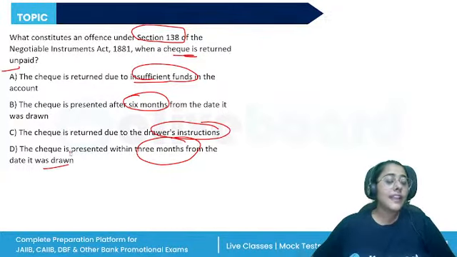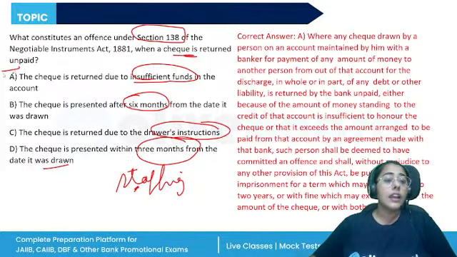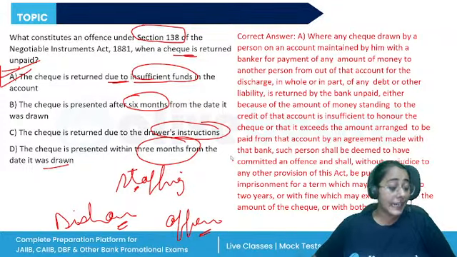So all of these scenarios are correct. All of these scenarios are correct for the reasons that the bank could reject the payment. It is a post dated check, it is an expired check, the drawer has instructed for the stopping of the check. But section 138 talks about when the check is returned due to insufficient fund. This is known as dishonor of check, and it is an offense, right? They're tried under section 138. It is a criminal offense.